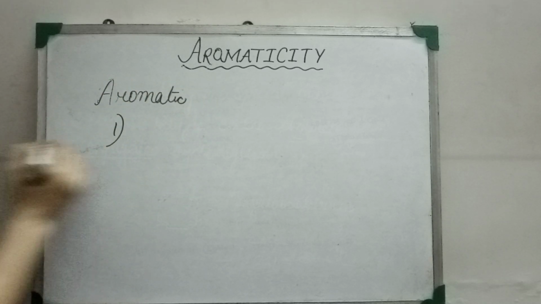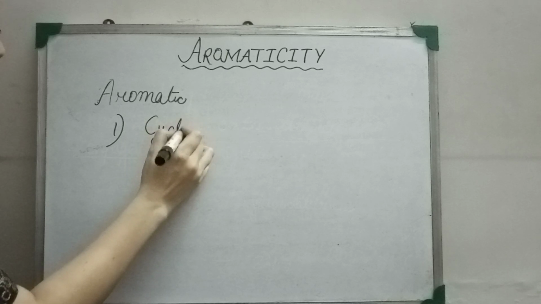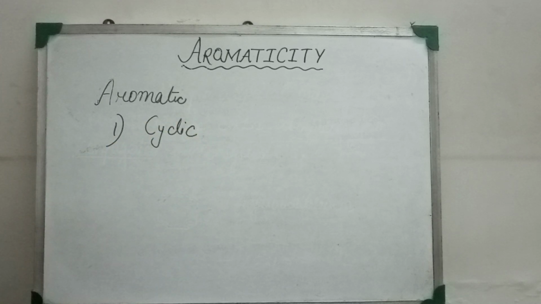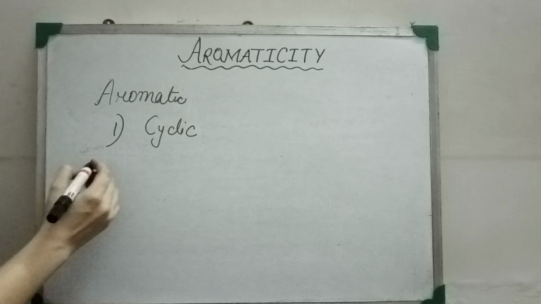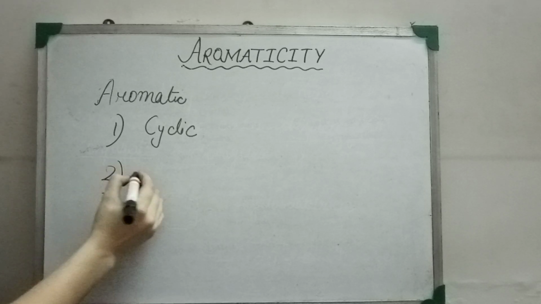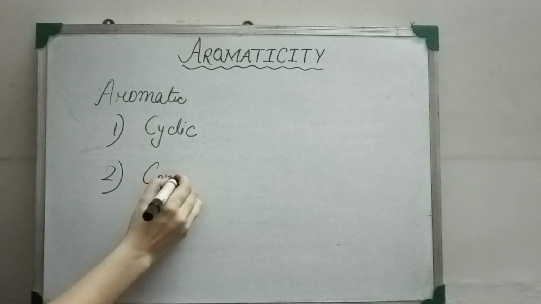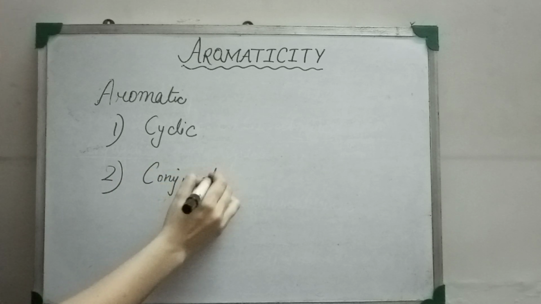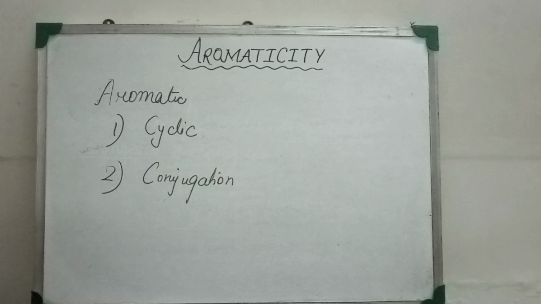Number 1 criteria, cyclic. The molecule should have a closed ring. Number 2, conjugation. The molecule must have a complete conjugation throughout the molecule in order to have aromatic behavior.